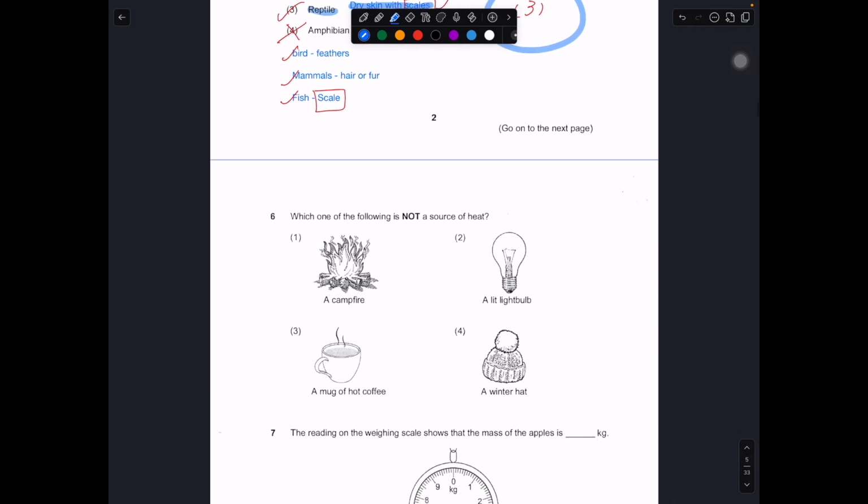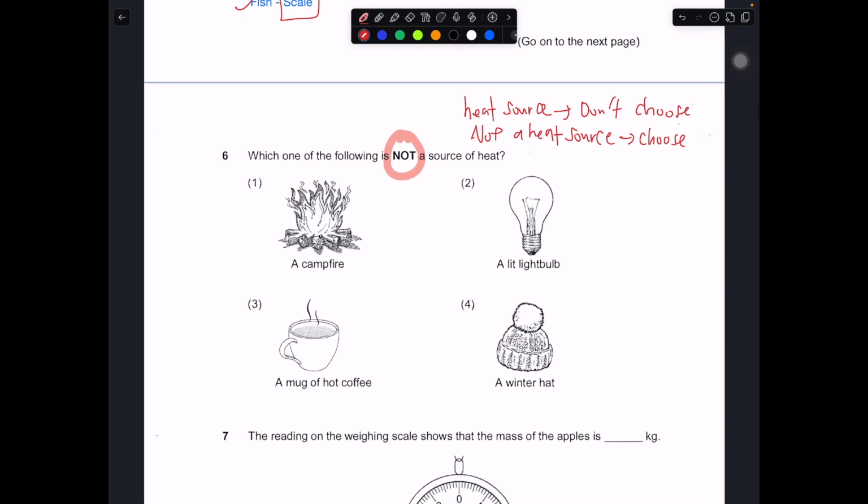So let's move on to question number 6. Which of the following is not a heat source? Not. So that means if the option is a heat source, you don't choose. Not a heat source, you choose. So you have to be very clear about what you should choose and what you should not choose. So this is a not question.